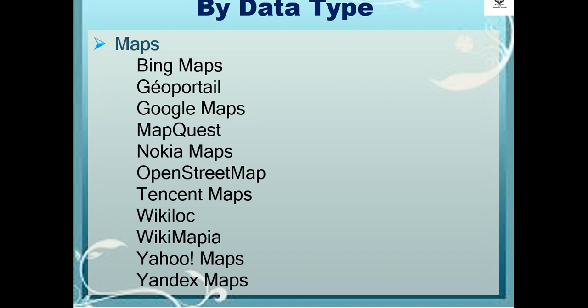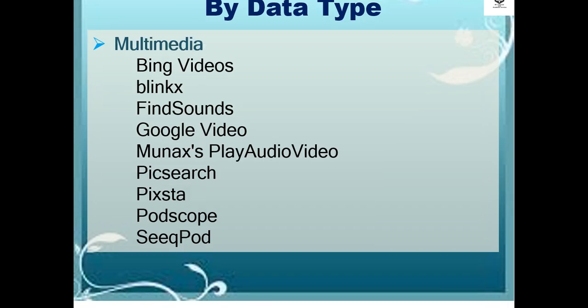In terms of maps, examples are Bing Maps, Geoportal, Google Maps, MapQuest, Nokia Maps, OpenStreetMap, Tencent Maps, Wikiloc, Wikimapia, Yahoo Maps, Yandex Maps.